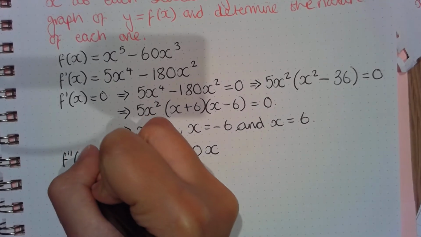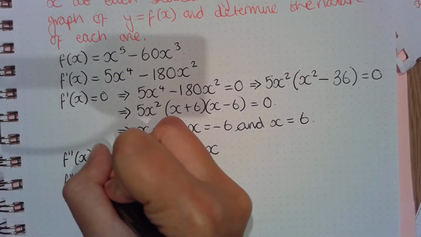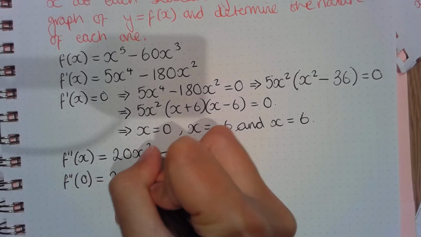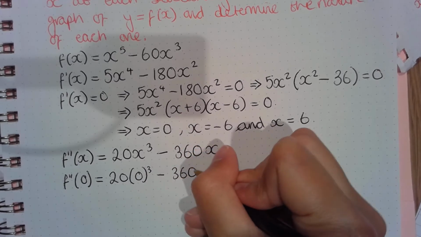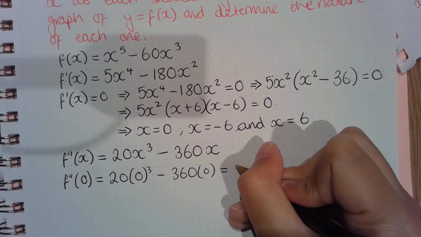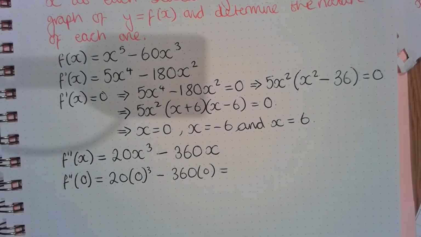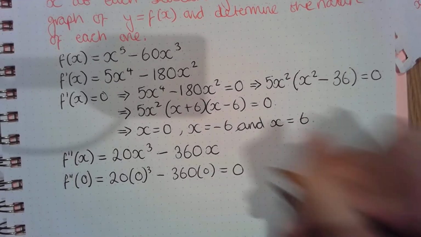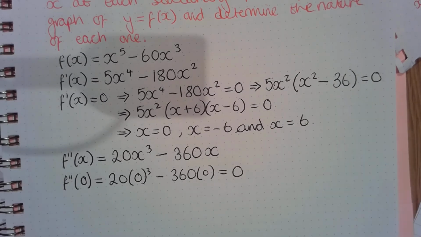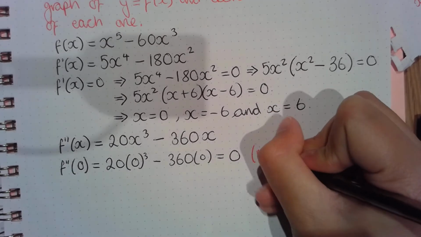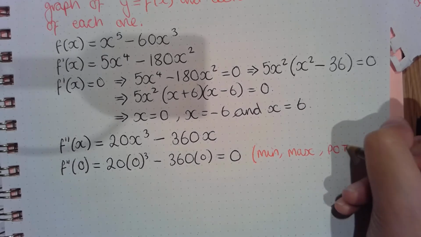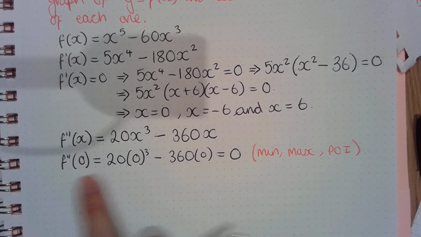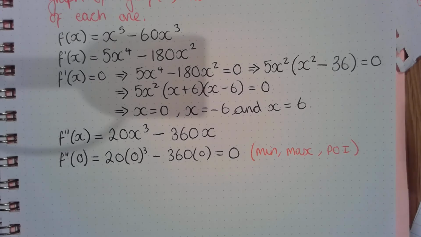So we've got f double prime of 0, so we've got 20 times 0 cubed is 0, take away 360 times 0, which is equal to 0. Okay, so this could be, remember when our second differential is equal to 0, it could be a minimum, a maximum, or a point of inflection. So we need to look at this point a little bit further.